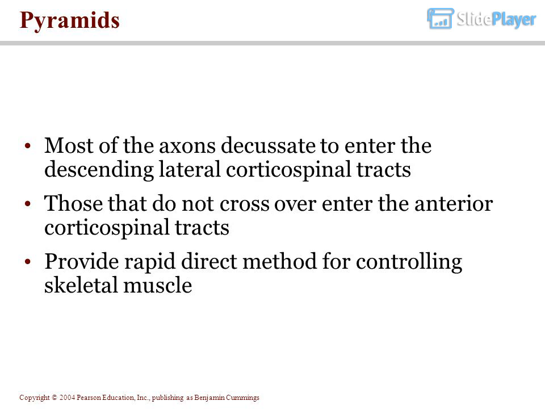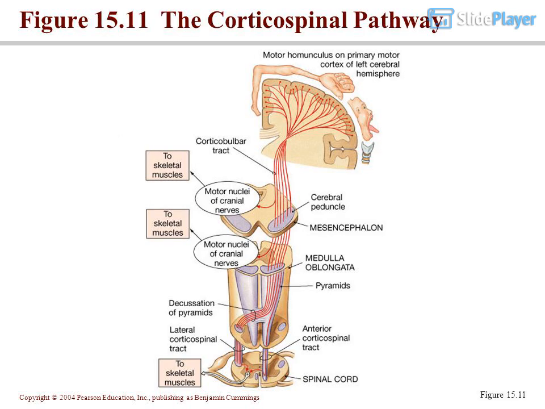In the pyramids, most of the axons decussate to enter the descending lateral corticospinal tracts. Those that do not cross over enter the anterior corticospinal tracts. These provide a rapid, direct method for controlling skeletal muscle. Figure 15.11, The corticospinal pathway.